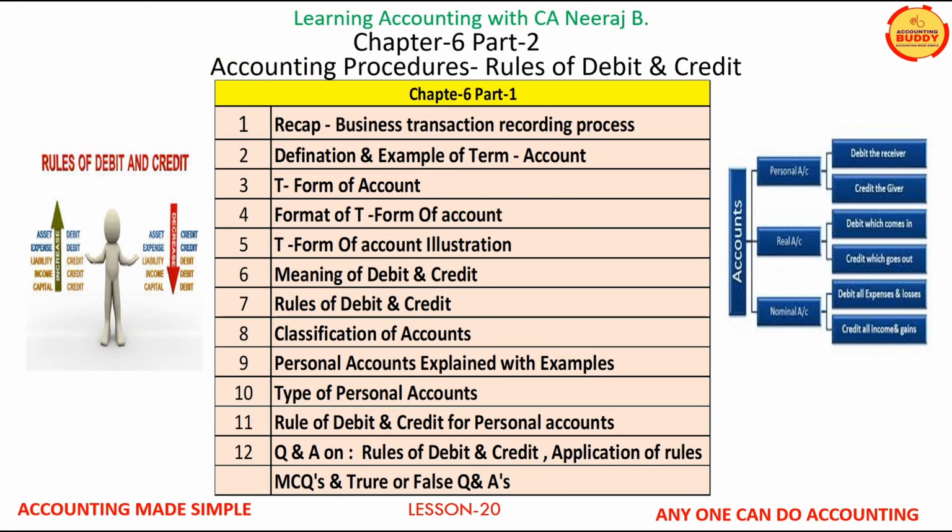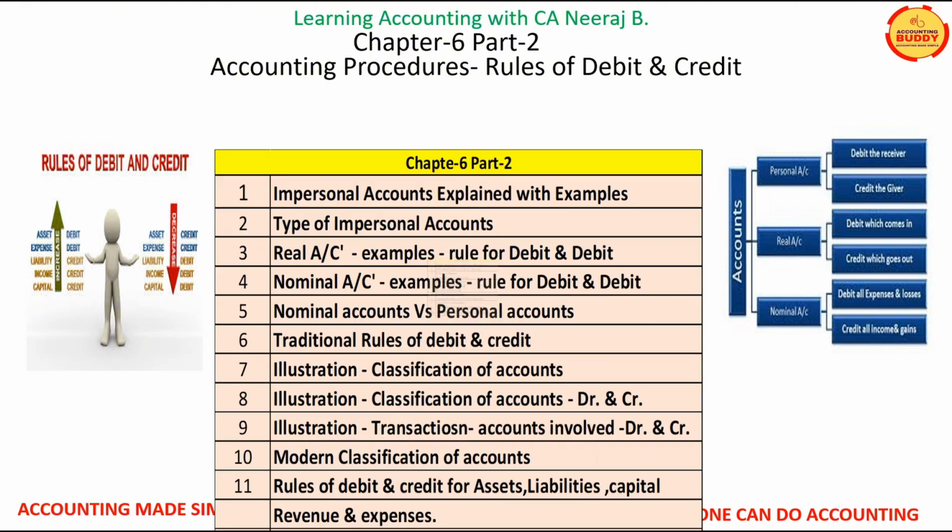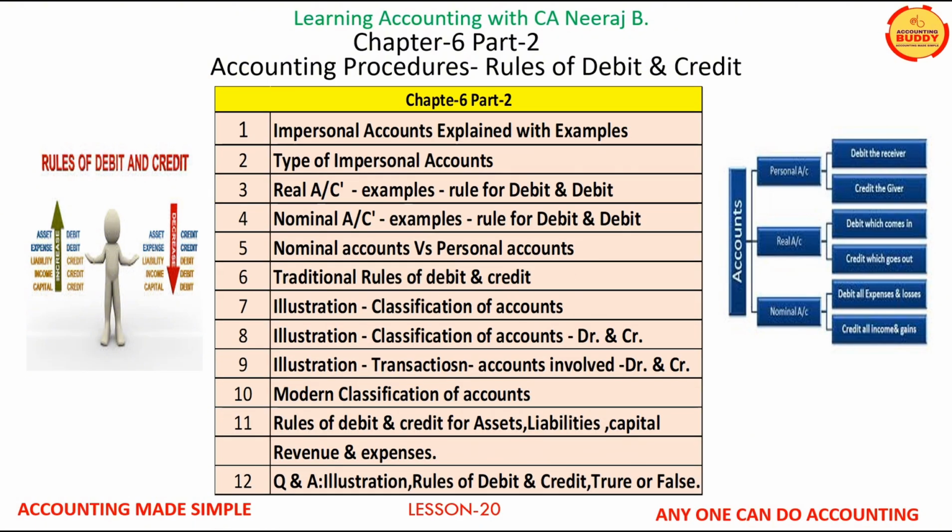In part 1 of Chapter 6, Accounting Procedures, Rules of Debit and Credit, we have learned 11 topics plus question and answers on these topics. In today's video of Part 2 of Chapter 6, Accounting Procedures, Rules of Debit and Credit, we will cover another 11 topics including 3 illustrations to help sharpen your accounting skills. In the end, we will also have a question and answer section to test your knowledge of the topic. Sit back, relax and watch the full video.